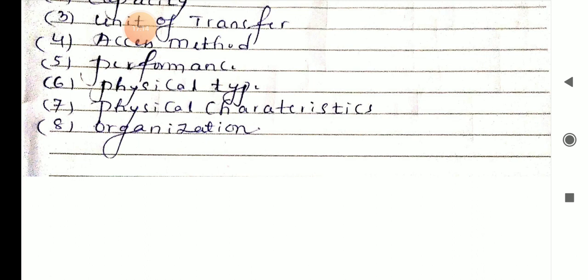Okay, next, organization. Erasable and non-erasable means what? The memory in which data once programmed cannot be erased is called non-erasable memory. The memory devices in which data in the memory can be erased is called erasable memory. Example, RAM, that is erasable, and ROM, that is non-erasable.